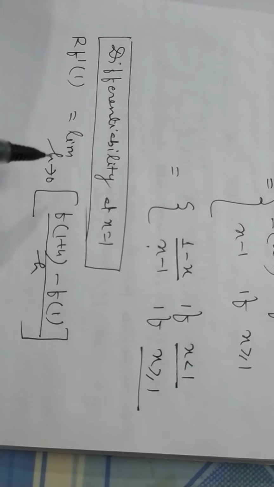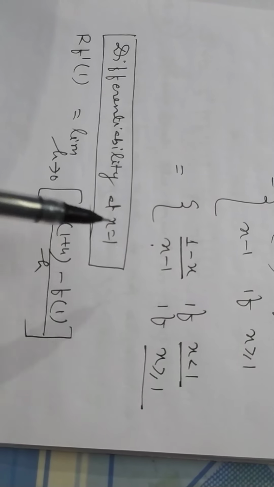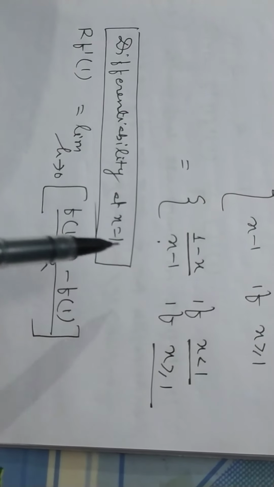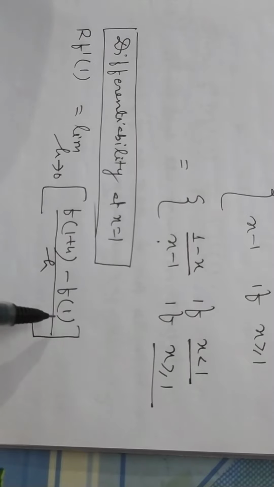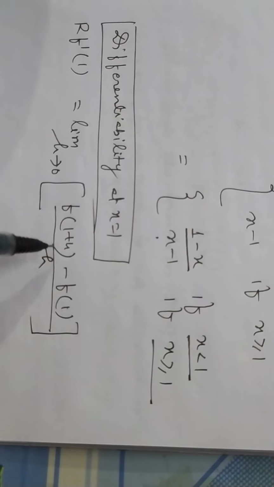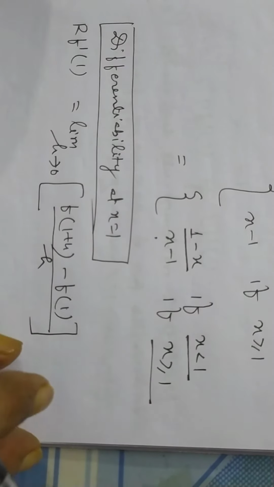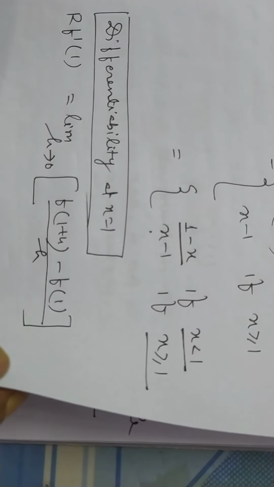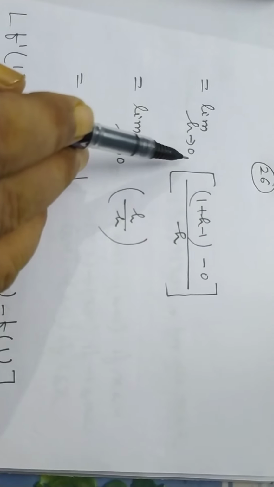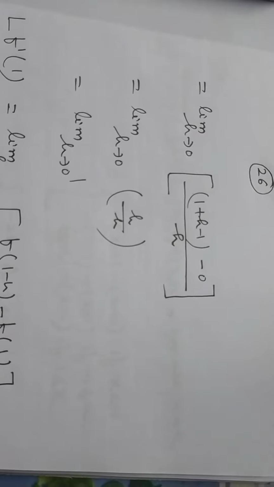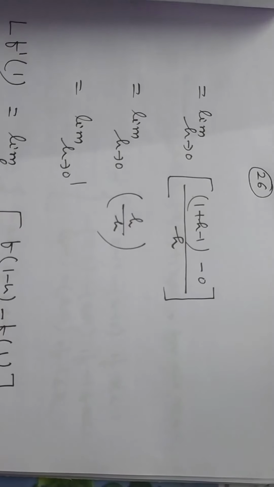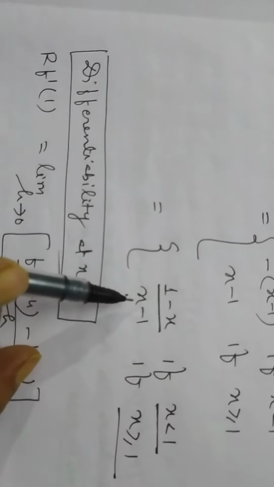So for the differentiability of the function at the point x equal to 1, for the right hand side limit, we take f(1 plus h) minus f(1) by h, and instead of x, we put 1 plus h. So limit h tends to 0, (1 plus h minus 1 minus 0) by h.